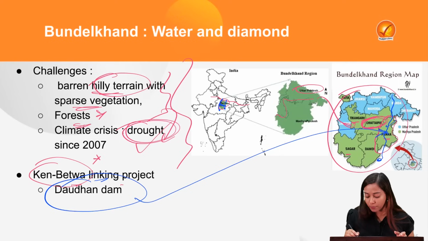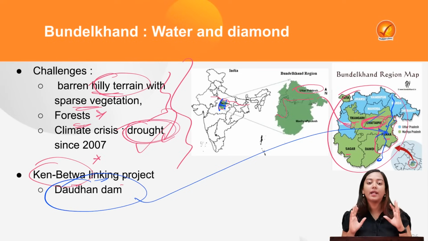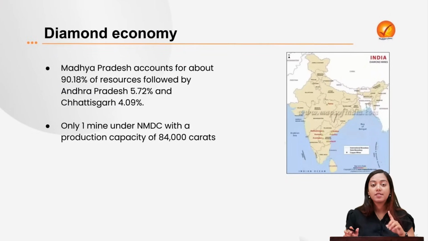So anyway, we have talked about Panna, Chhatarpur. Do you also remember Panna is famous for one more thing, that is the diamonds. So the other crucial aspect of Bundelkhand's economy is their diamond. But the diamonds are also getting depleted now. So that is again a concern for their economy.